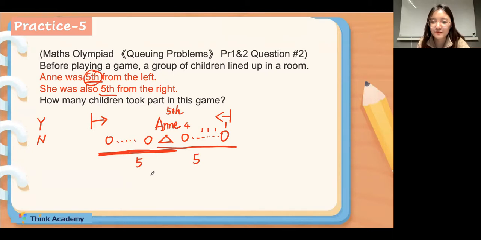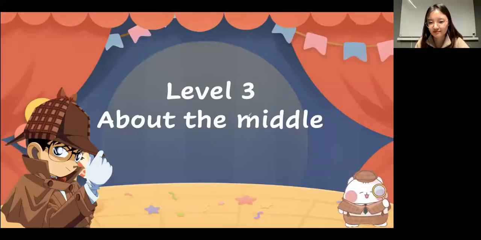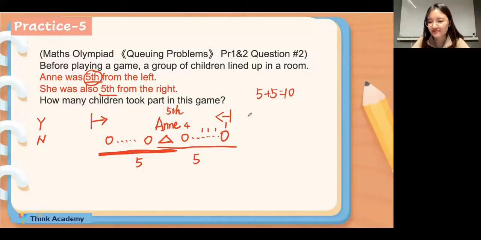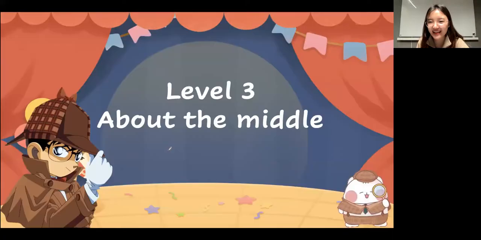Okay, very well done. So, I think the answer is 5 plus 5 is 10. Am I right? Why for yes and for no? No, because we cannot count Annie 2 times. There is only one Annie, right?